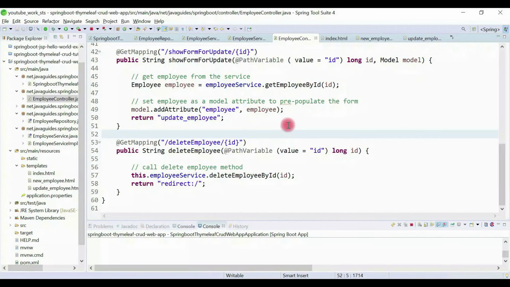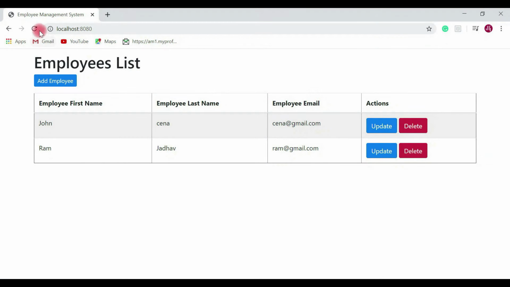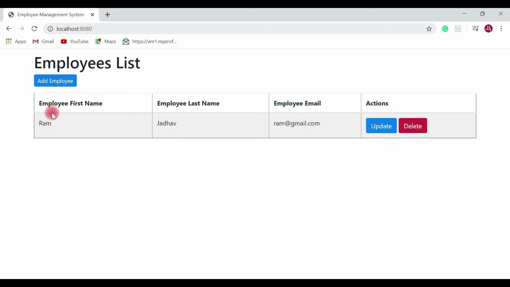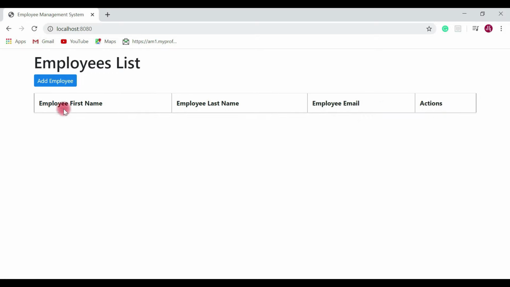Now let's go ahead and test our delete employee feature. In the browser, let's refresh the URL, and now let's hit the delete button. I'm going to delete the John Cena employee. Hit delete. So look here, the John Cena employee is deleted, and now let's delete this one, Ram Jadhav. Alright, so we have successfully deleted the employee. So this is how we have implemented the delete employee feature.